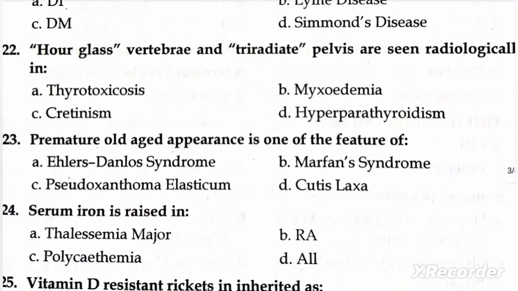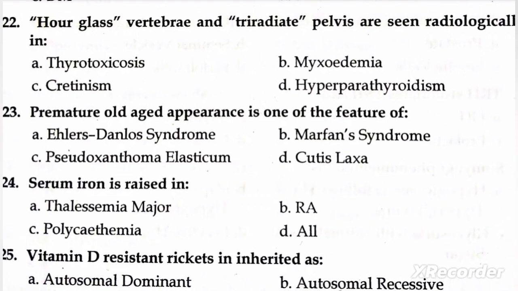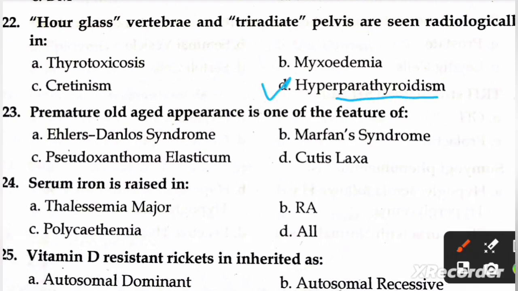Next question is, hourglass vertebrae and triradiate pelvis are seen radiologically in A, thyrotoxicosis, B, myxedema, C, cretinism, and D, hyperparathyroidism. Right option is D, hyperparathyroidism.